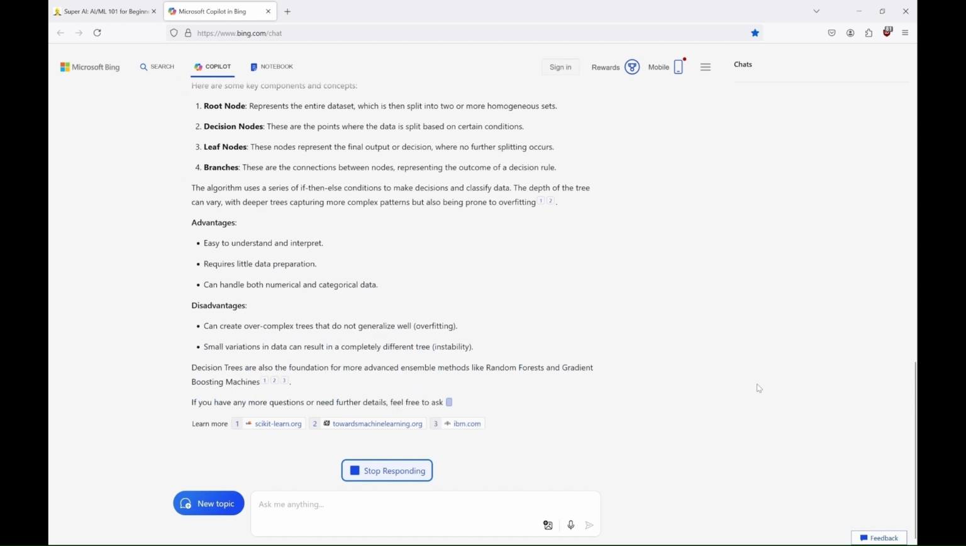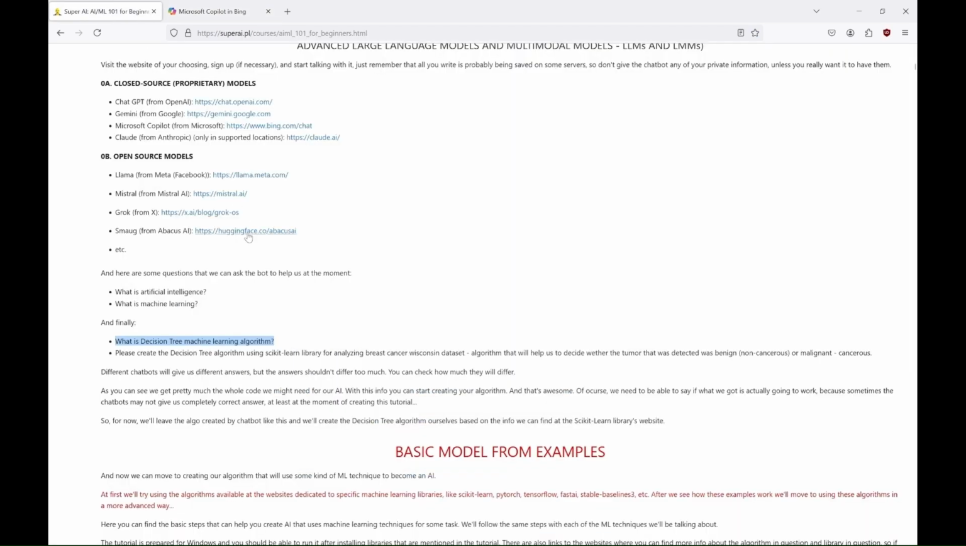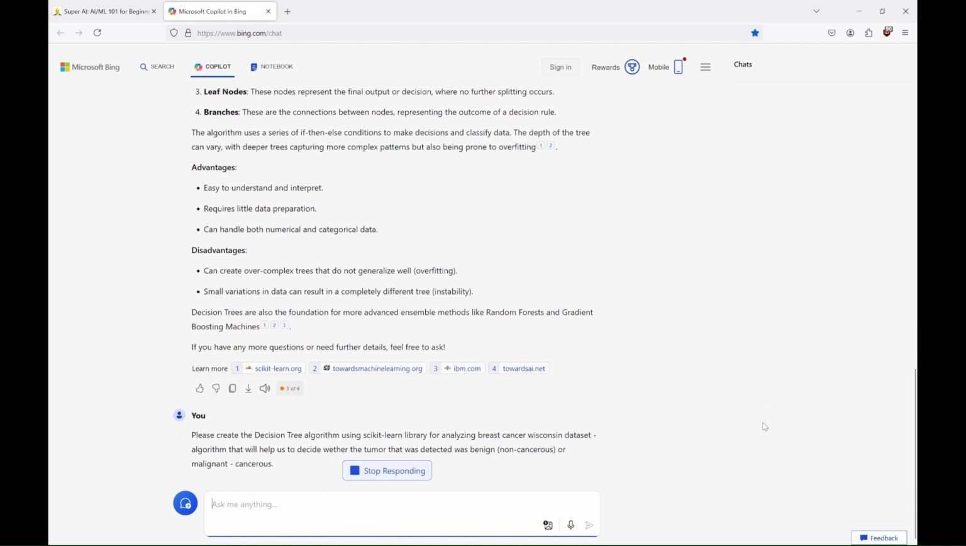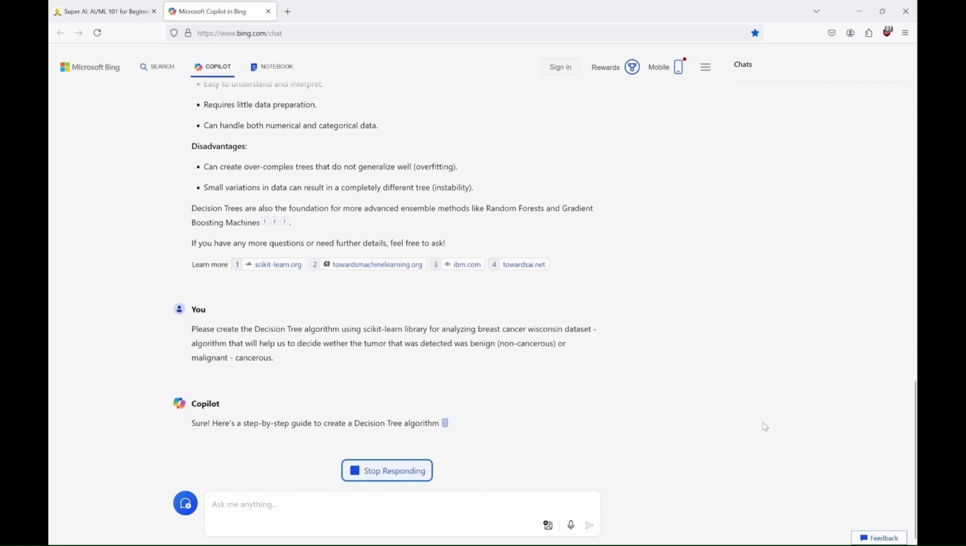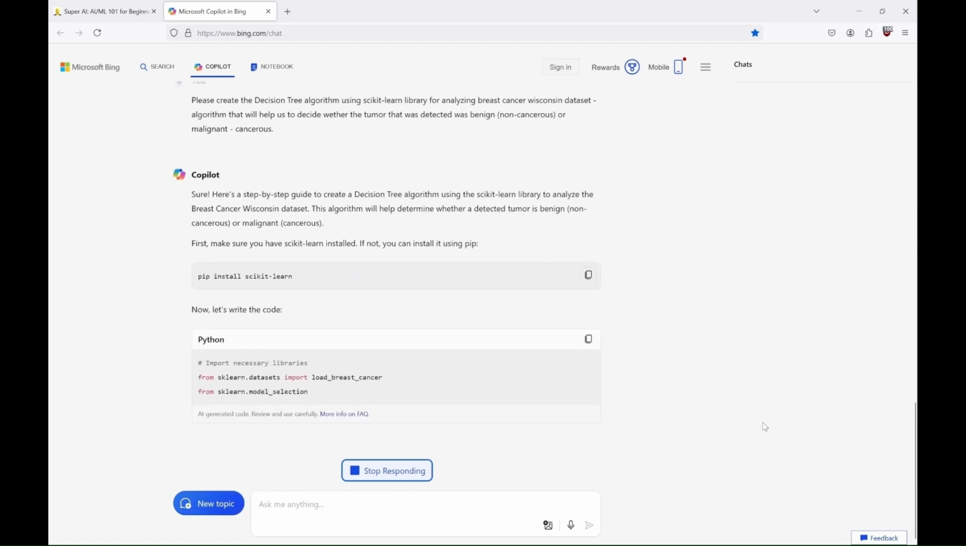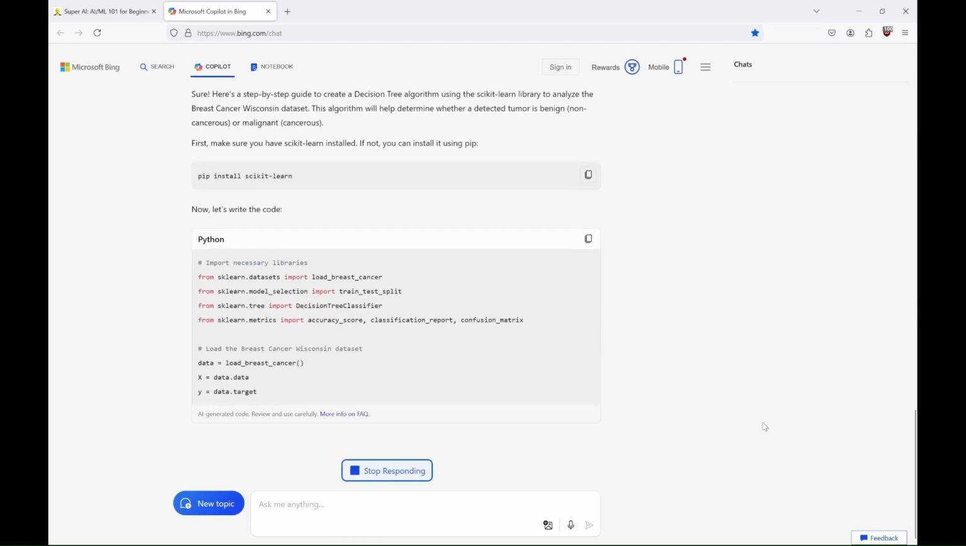Even if we don't fully grasp how it works, we want it to create a decision tree algorithm using the Scikit-learn library, to analyze the breast cancer Wisconsin dataset, an algorithm to help us determine if a detected tumor is benign, non-cancerous, or malignant, cancerous. We wait for a moment. And we actually get the code we wanted, even with information that we have to install the Scikit-learn library.